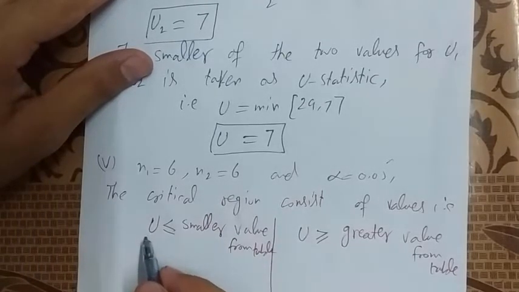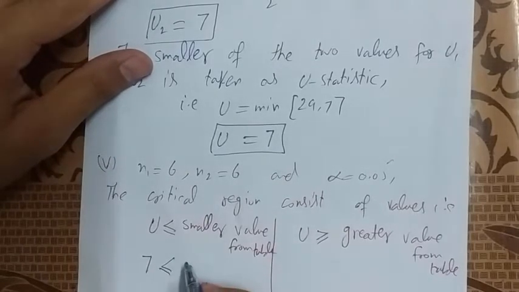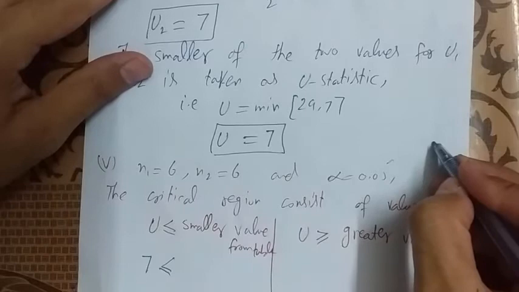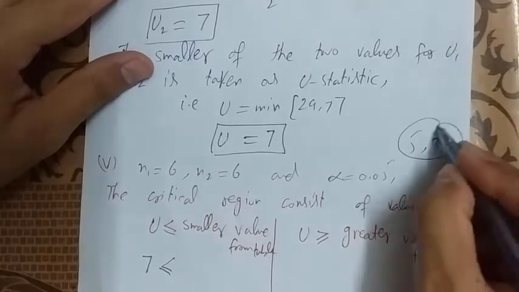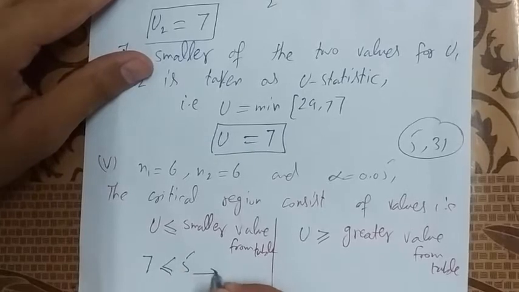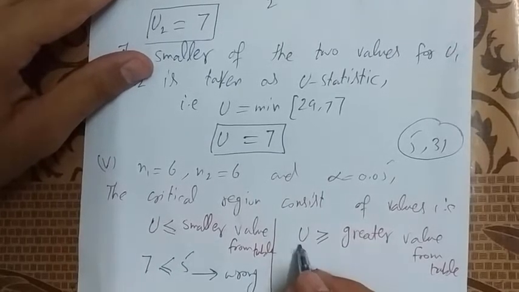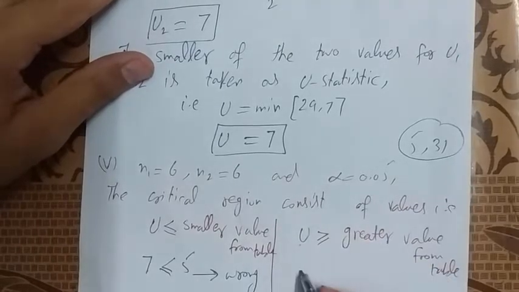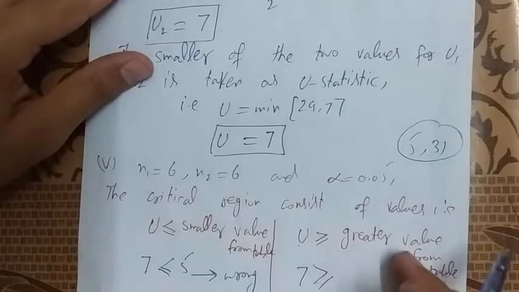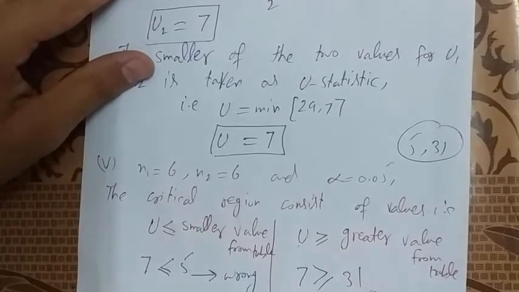Our U value is 7 and the smaller value from the table is 5. The required values are 31 and 5, but 7 is not less than or equal to 5. This is wrong. U, which is 7, greater than or equal to the greater value 31 from the table, is also wrong.